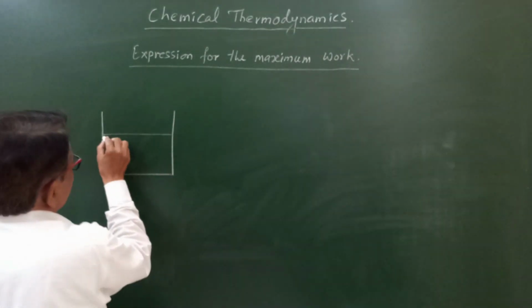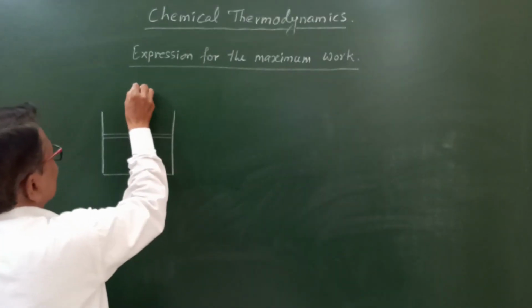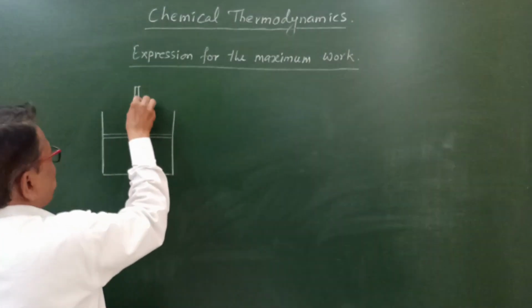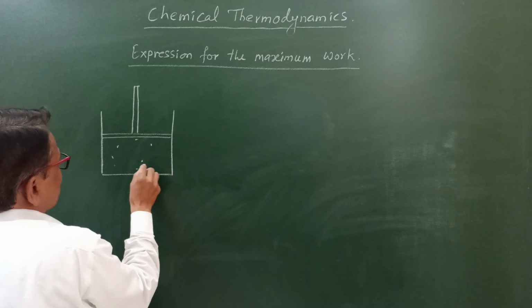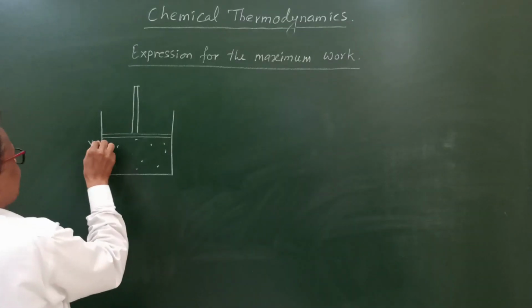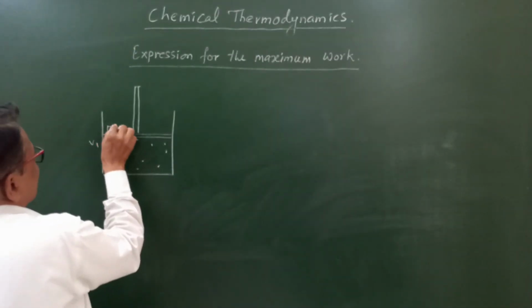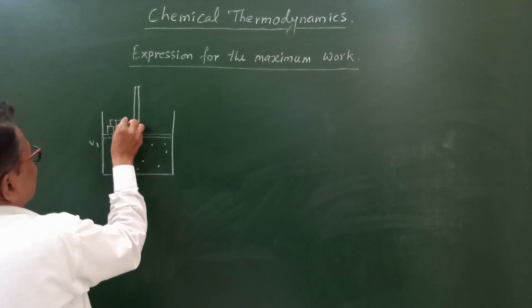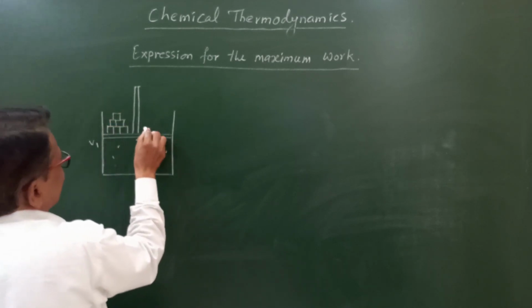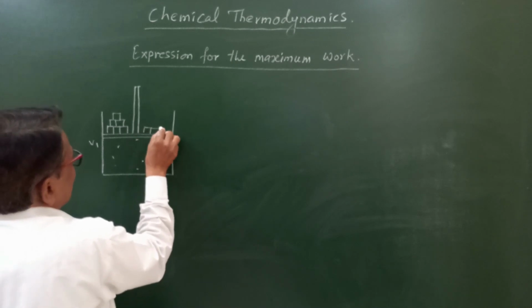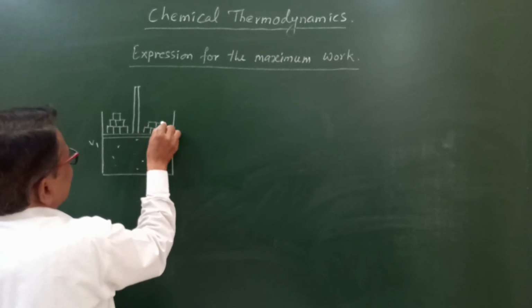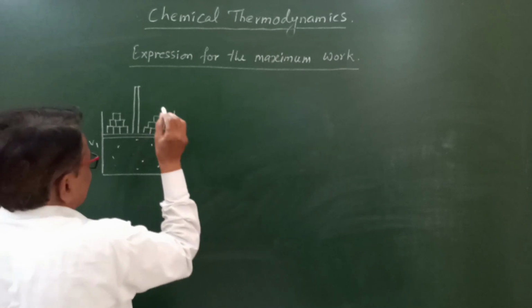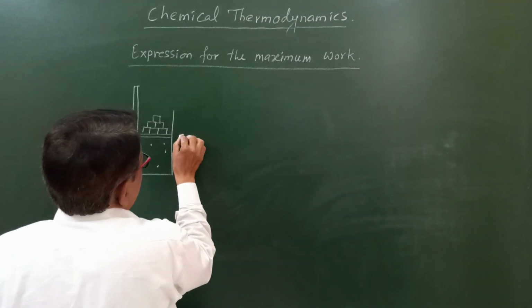Here gas is filled in the cylinder. The volume is V1. Here we are putting masses on this piston like this, and in each and every step we are removing a mass.